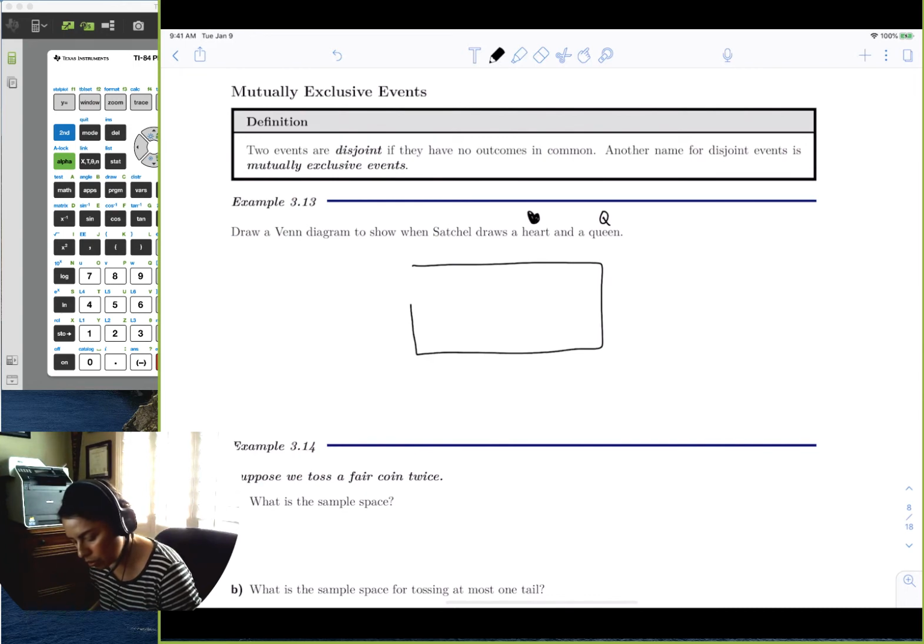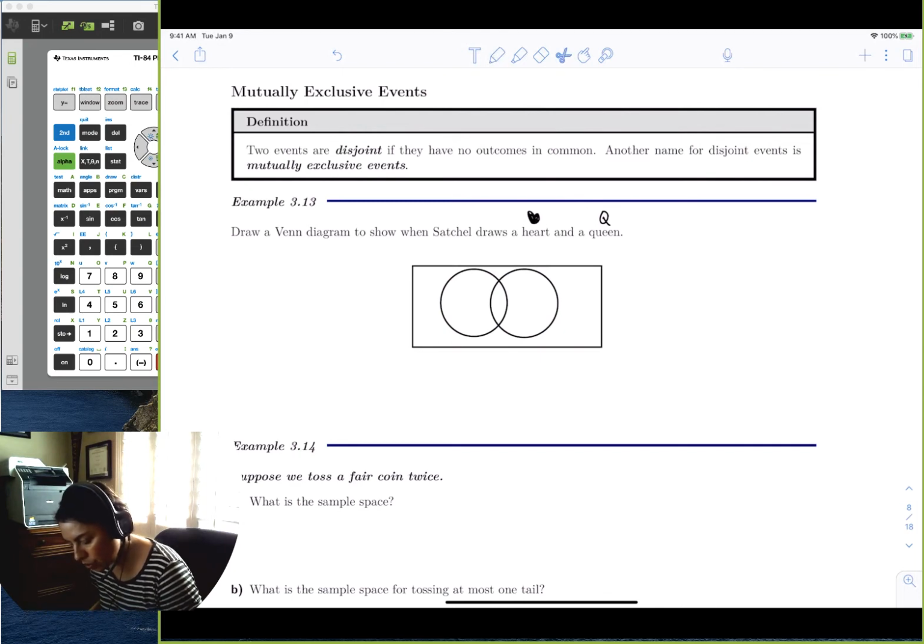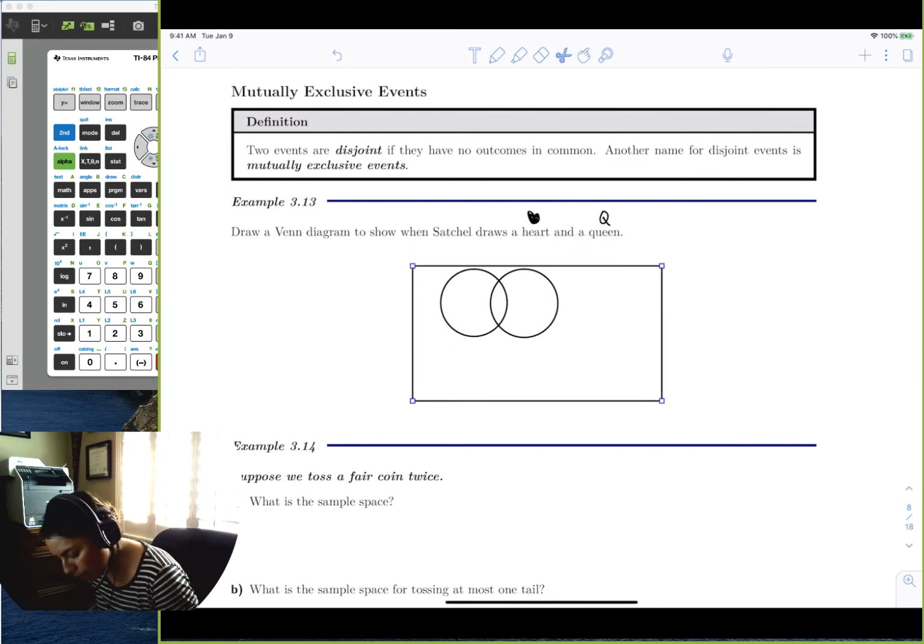So let me draw a little square and a Venn diagram. An event diagram is just two circles. I'm sure you've seen them before, with a little bit of an intersection. Here, what I want to do is actually make a big one.